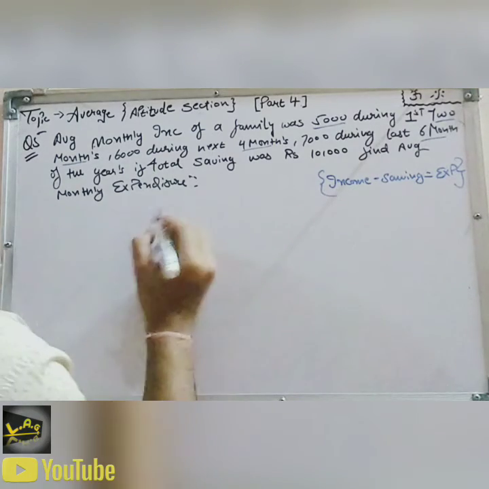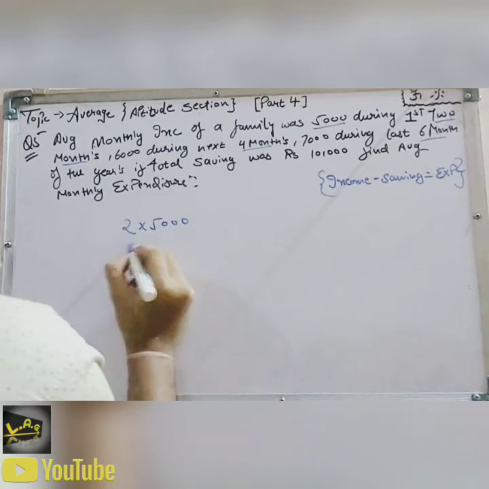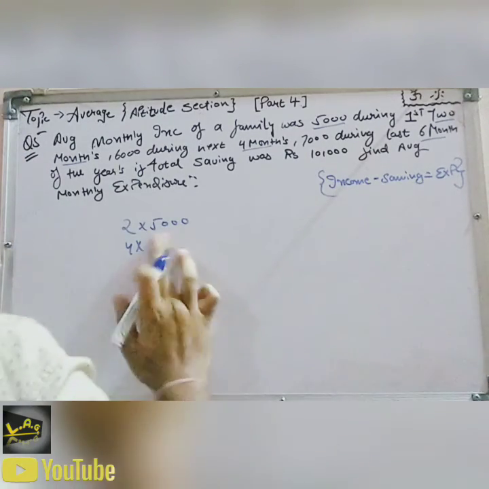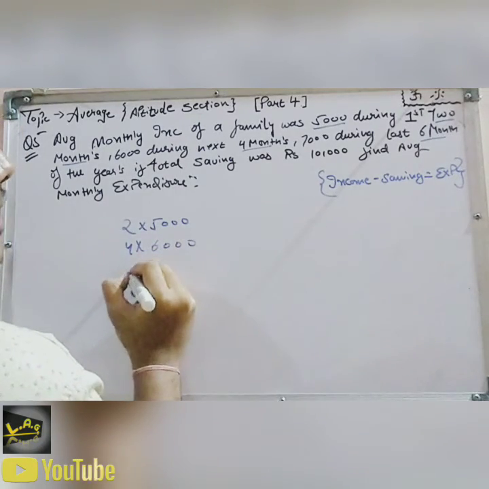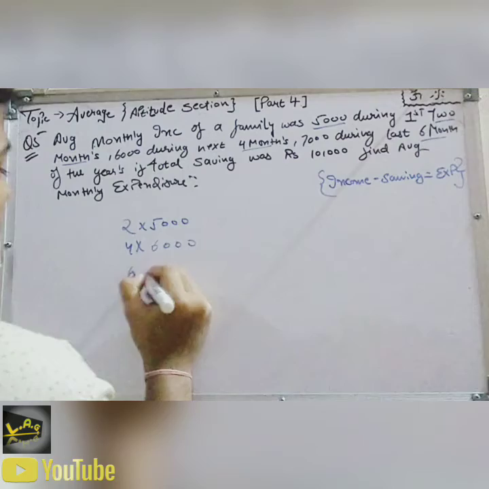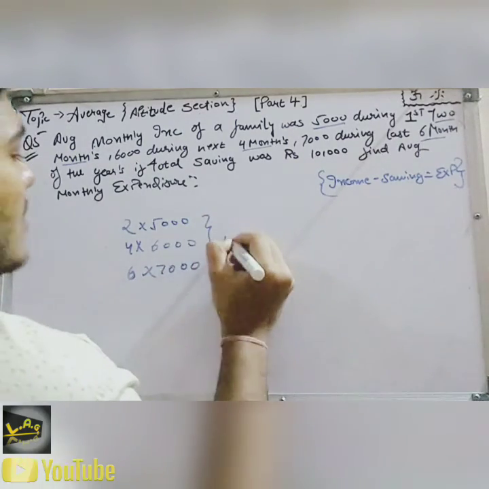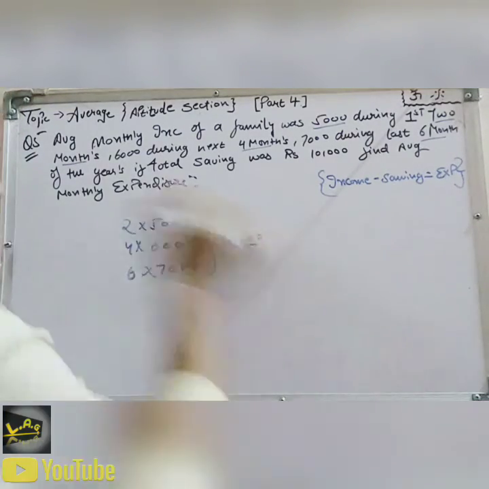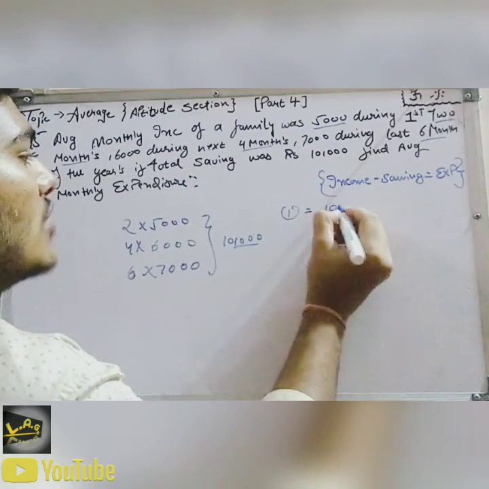Now let's start. 2 months for 5,000, right? And 4 months for 6,000, sorry, and 6 months for 7,000. And the savings is 10,000, as given in the question. Now we have to find the expenditure. First find the total income. For the first, it is 10,000.